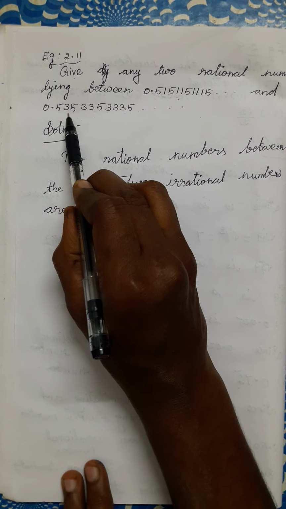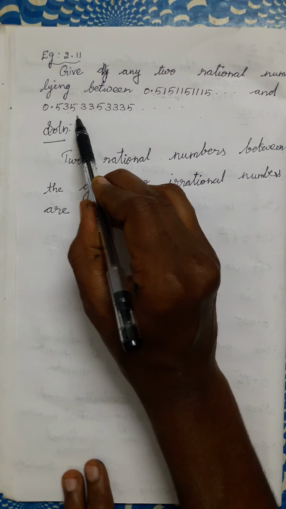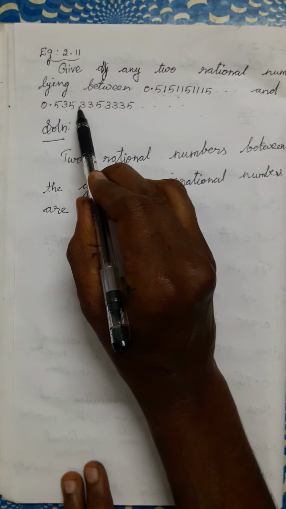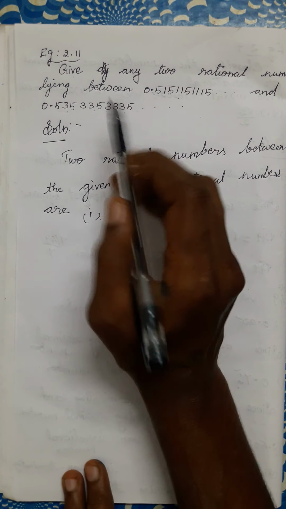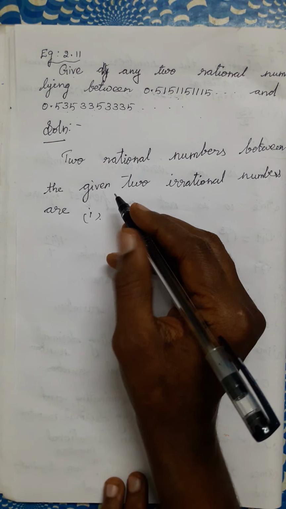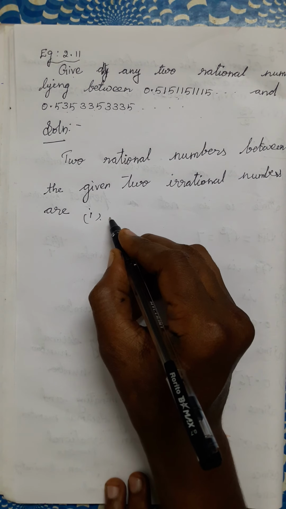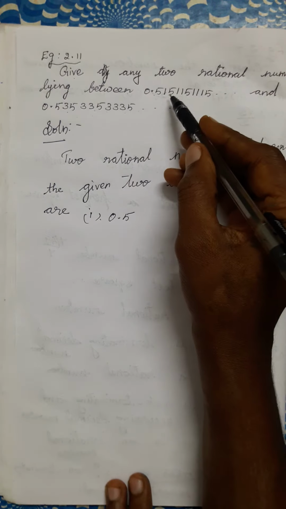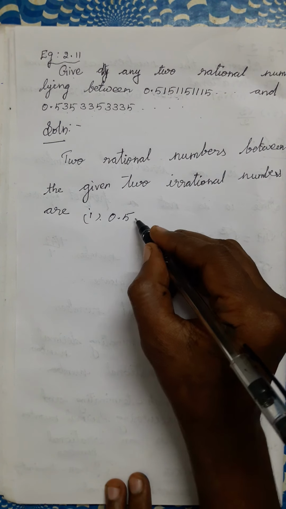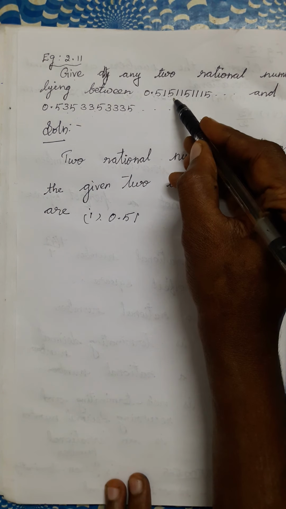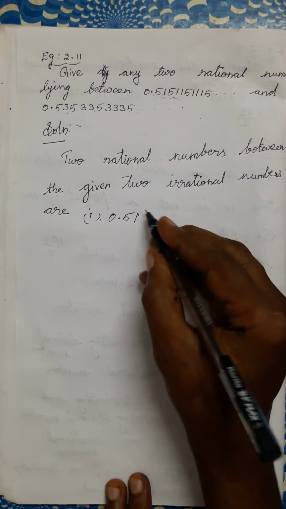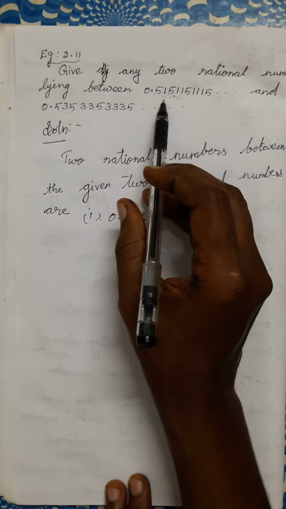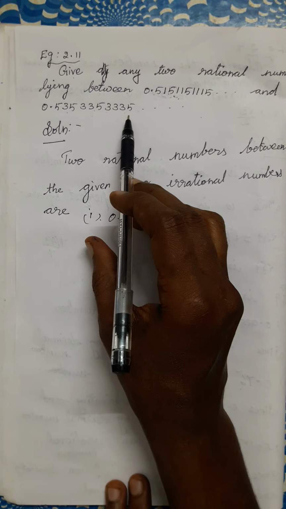0.515. Next here 53. In between 0.515 and 0.535, you have to write any two rational numbers. You can start 0.5, next 1, 0.51. After 6 you can write, here 5 is there. 0.5162. Whether this number is between these two numbers?